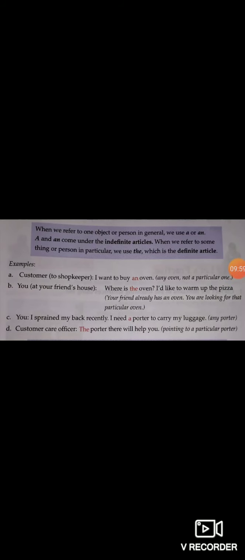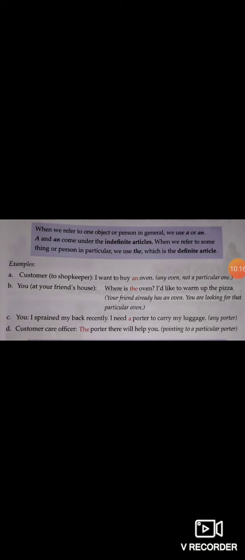Now there is always a confusion about where we should use a or where we should use the. When we refer to one object or person in general, we use a or an. A and an come under the indefinite articles. When we refer to something or a person in particular, we use the, which is the definite article.